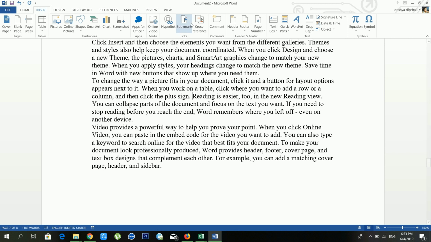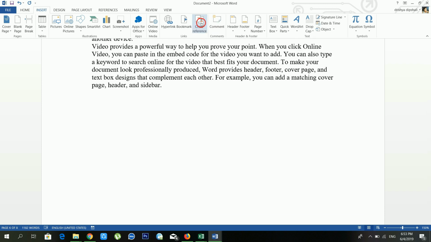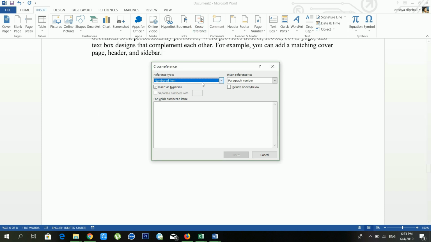Another option is cross reference. It's one of the amazing features of Microsoft Word. From here you can use lots of reference types: heading, bookmark, footnote, endnote, equation, lots of reference types are available. But in this case I'm using a bookmark, and see, there is Insert reference to, what kind of reference you want to use: bookmark text, page number, paragraph number, lots of options available. But this time I'm using the bookmark text.